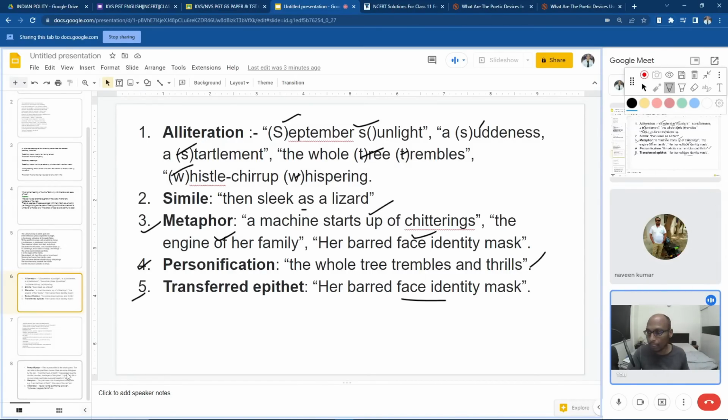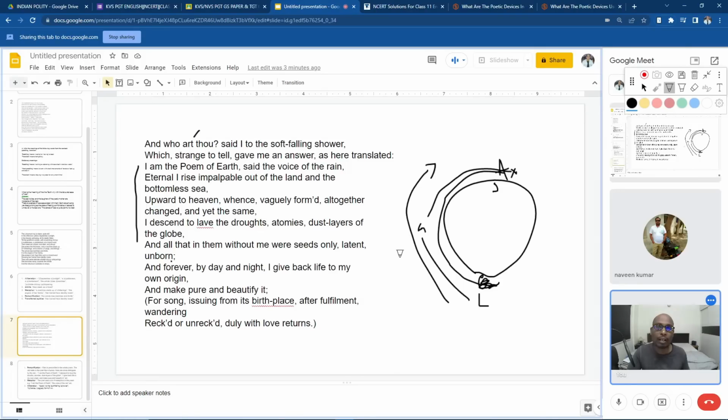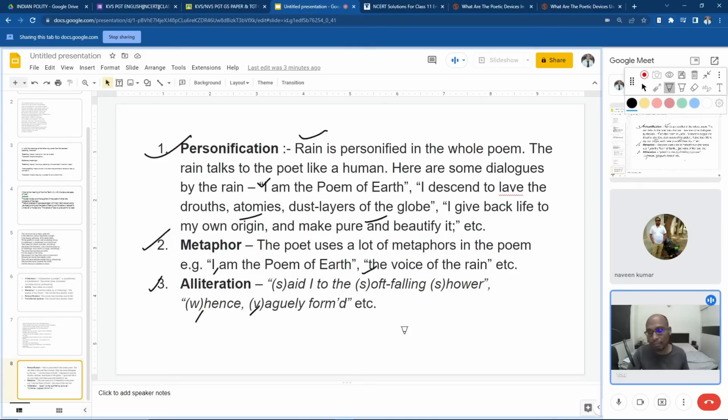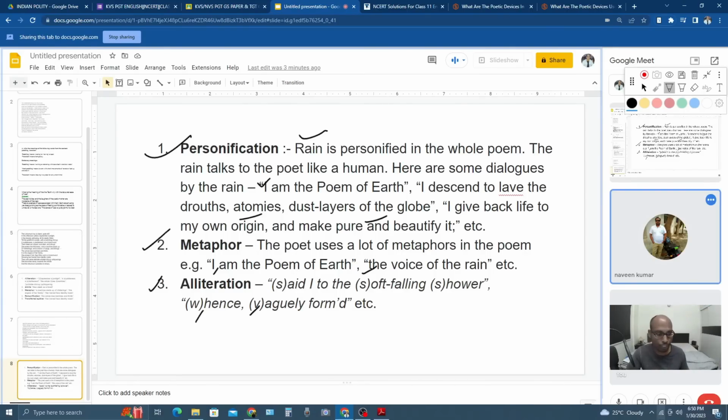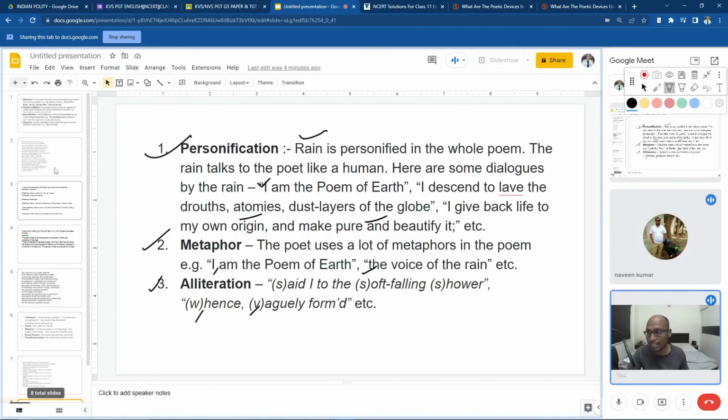And the third poem we took today is The Voice of the Rain by Walt Whitman, and the summary is completed. The literary devices used in The Voice of the Rain are personification, metaphor and alliteration. So we completed three poems in this class.